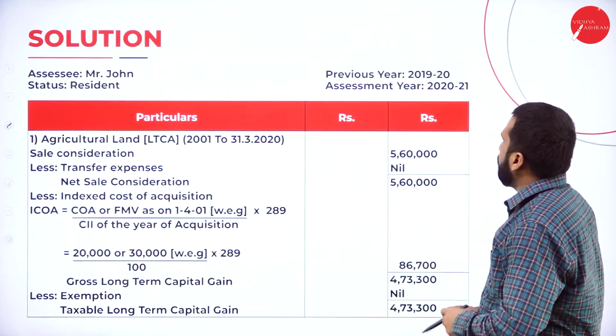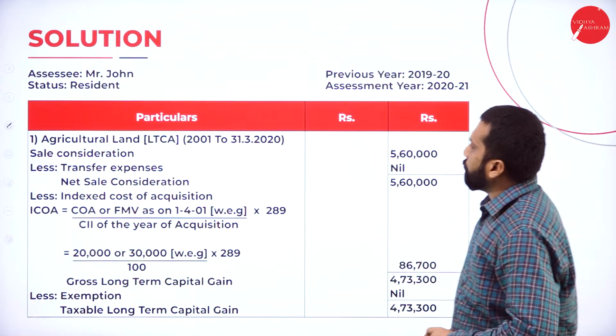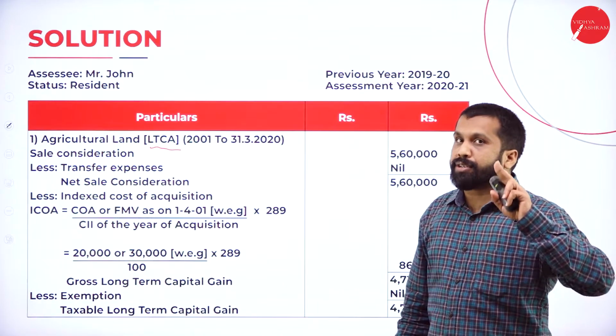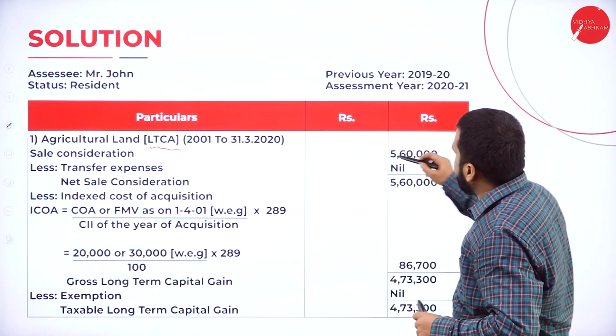Hope you are clear. Good. Now we'll go to the answer. First one, agricultural land. It is a long term. Why? Because more than 2 years. Now, at what price it is sold?